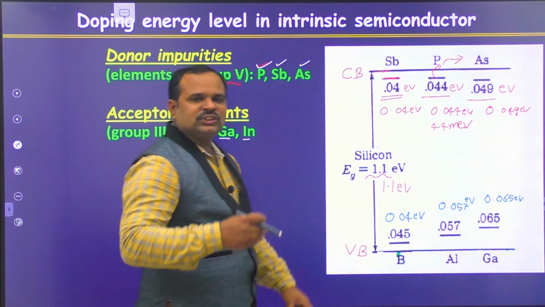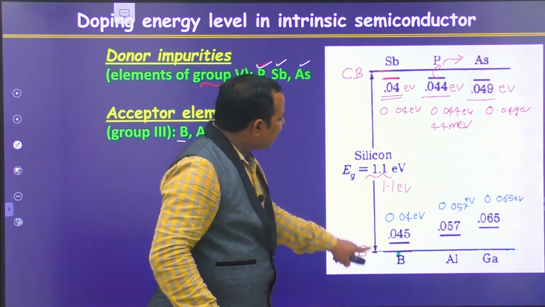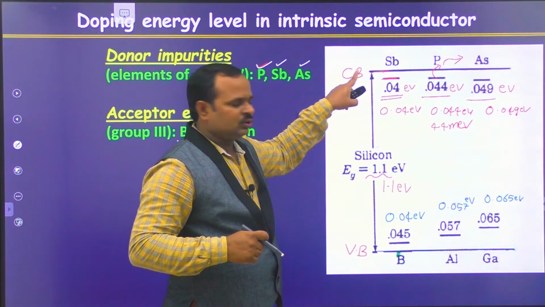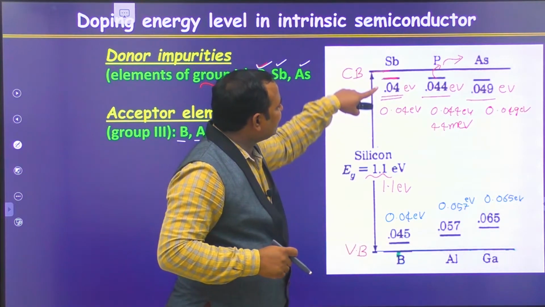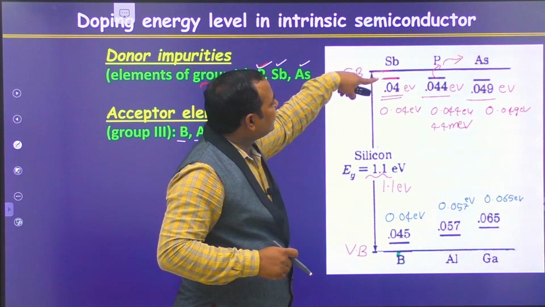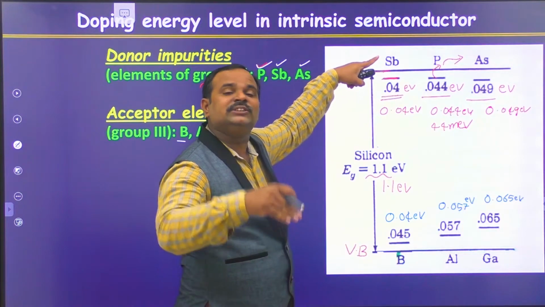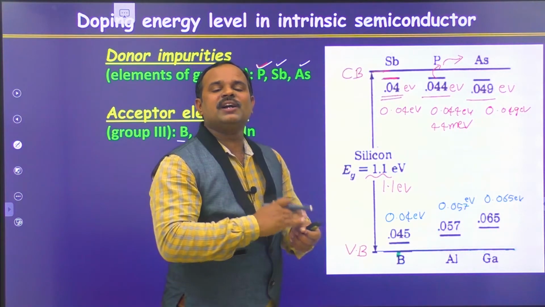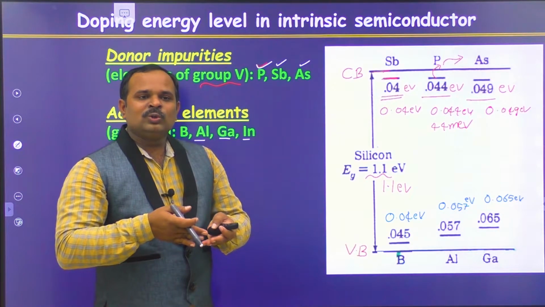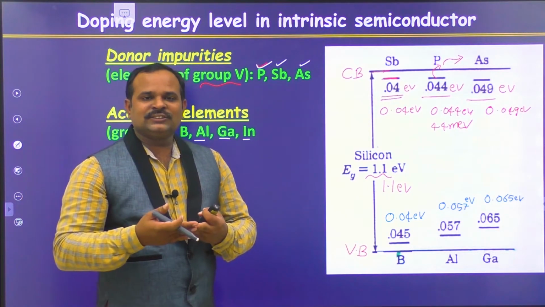The meaning of this is that we don't need to excite electrons from the valence band to the conduction band to get conduction. Instead, we can just excite electrons from the phosphorus and antimony levels to the conduction band, and we still get electrons that can participate in the conduction process. Similarly for holes. That's how we can improve conductivities.